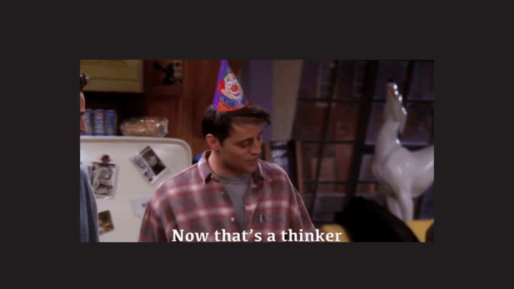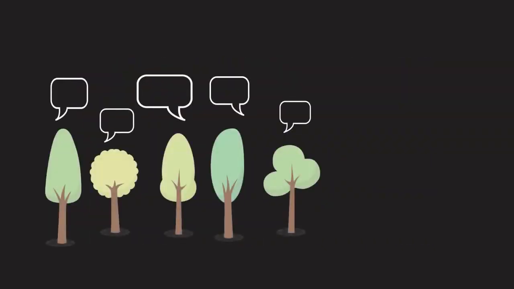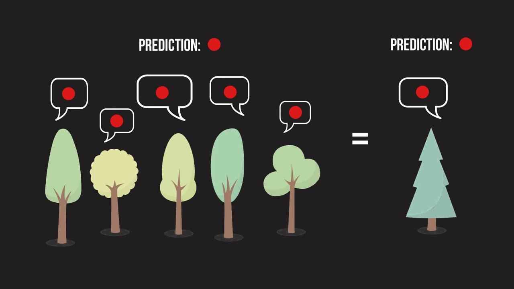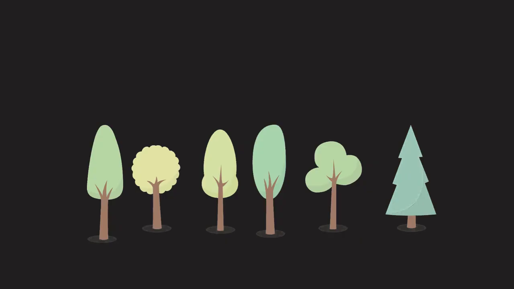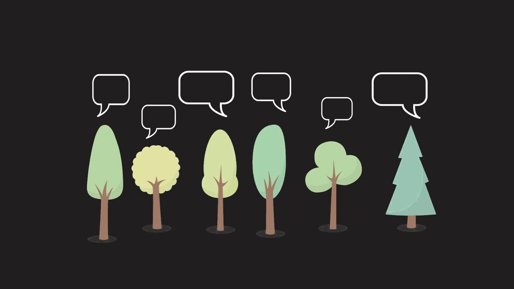Sure, but why does this even work? What if all of our models learn the exact same thing and vote for the same answer? Isn't that equivalent to just having one model make the prediction? Yes, but there's a way to fix that. First, we need to define a word that will help explain. Uncorrelatedness. We need our decision trees to be different from each other.